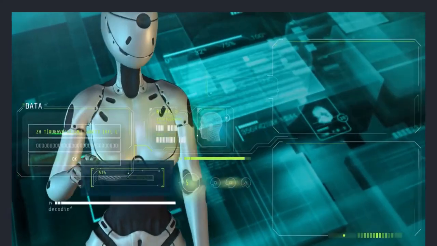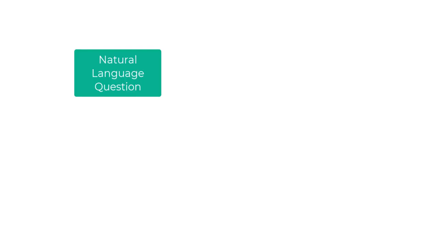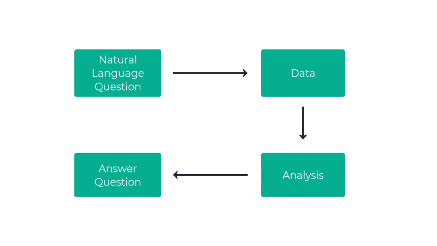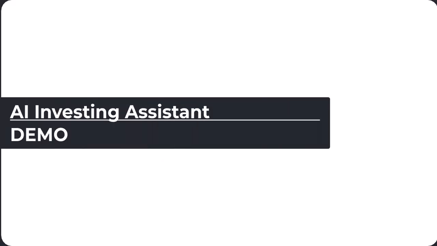This AI investing assistant is going to take in a natural language question from a user about a company. It's going to find the current and relevant data to answer that question. It'll perform analysis, and then it'll generate a natural language answer that's easy to understand and accurate. Let's take a look at a demo.